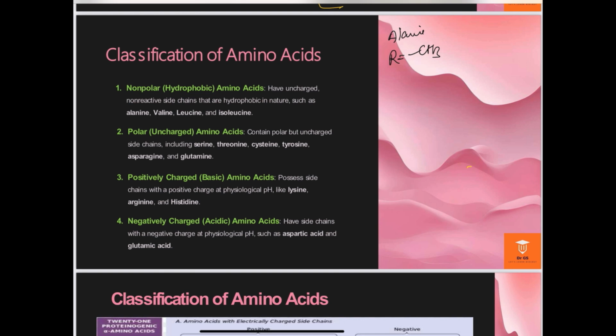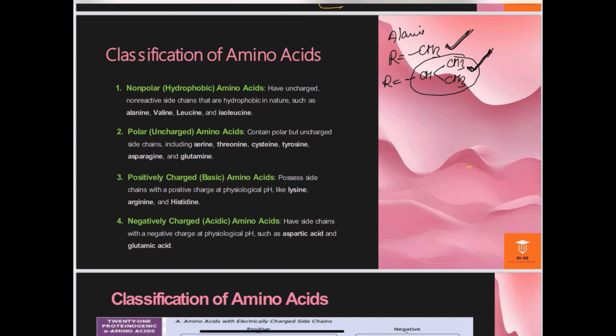Similarly, another example is valine, in which R is replaced by the structure CH, CH3 and CH3. This structure is totally a hydrocarbon chain and doesn't have any ionic form. That's why it is a non-polar alkyl group in valine and alanine. So these are non-polar amino acids. They are not able to dissolve in water, which is why such amino acids are called hydrophobic amino acids.